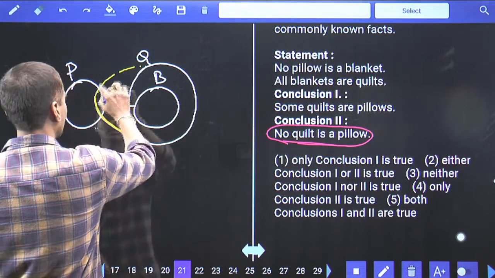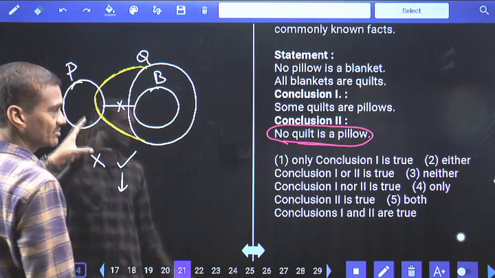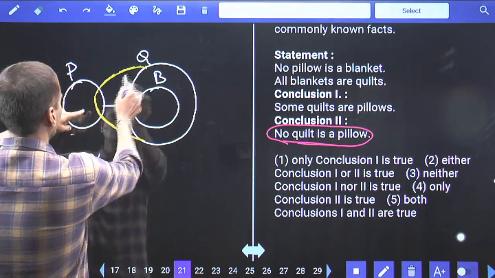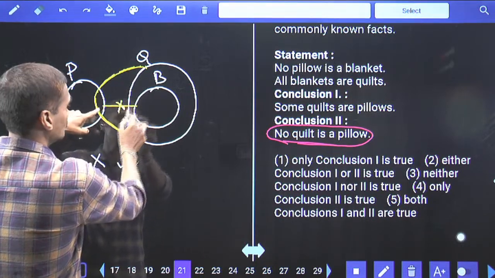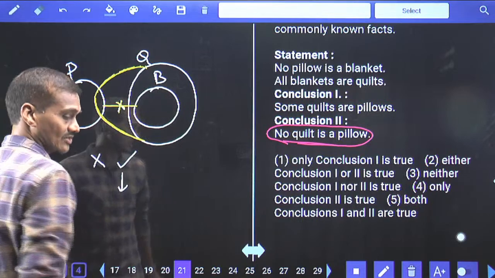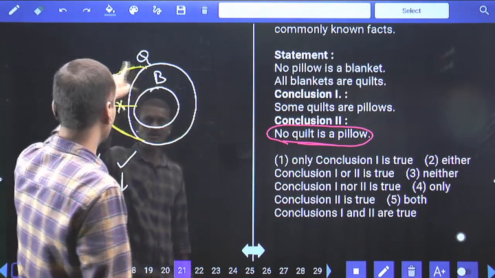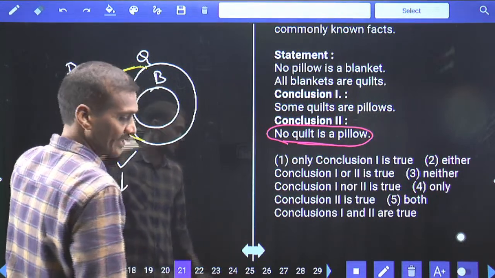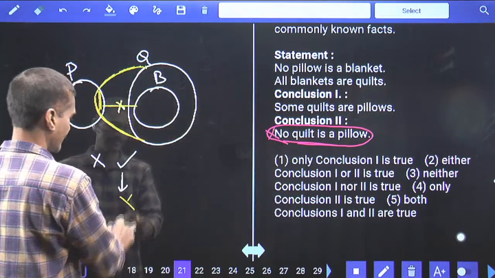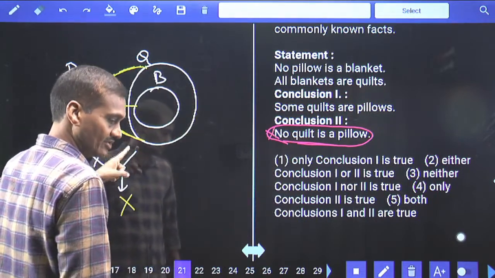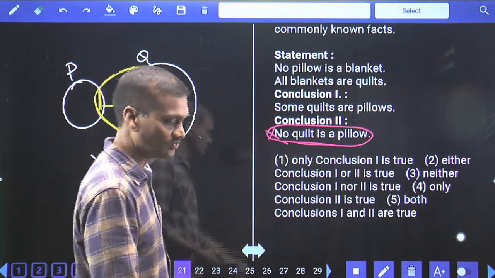Now tell me whether I can draw my quilt like this or not. Is there any problem with the statements? All the statements are still valid. No pillow is a blanket is true. All blankets are quilt is also true. Both the statements are valid. At the same time, I have proven a case wherein some quilt are pillows is true. As some quilt are pillows is true, no quilt is a pillow will become false. Hence alternate diagram true, previous conclusion false. I have made this one false. As it is false once, it cannot be true forever.